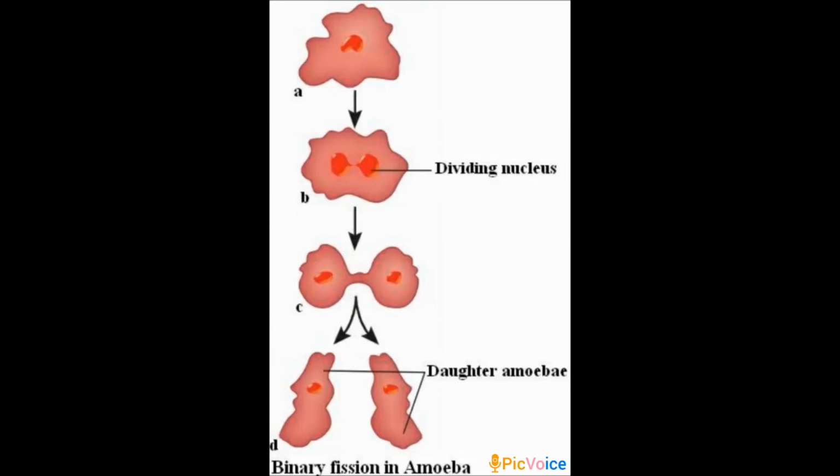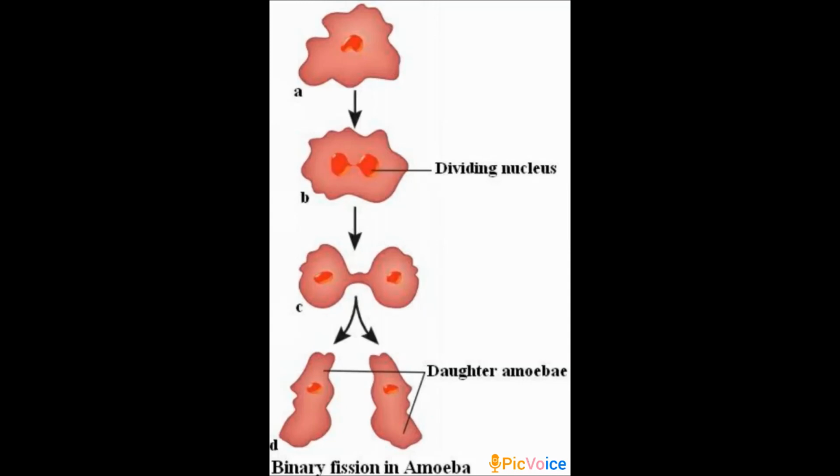So asexual reproduction in which an animal reproduces by dividing into two individuals is called binary fission. What is meant by binary fission? This is one of the important questions. Binary fission is one type of asexual reproduction in which an animal reproduces by dividing into two individuals. One individual getting divided into two individuals is called binary fission. Okay, so these are the two methods of asexual reproduction.